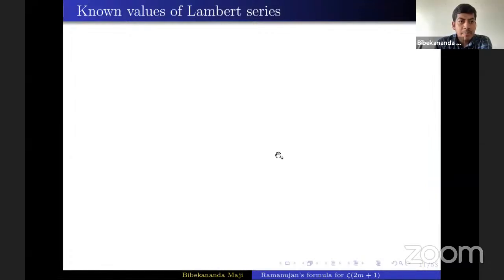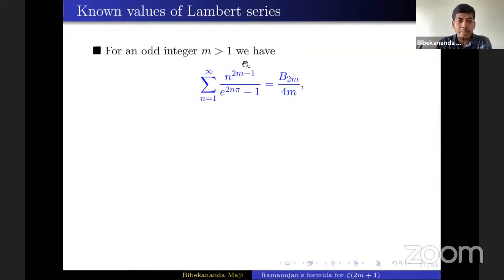Now let's see some known values of Lambert series. From Ramanujan's formula, one can obtain this. The Lambert series is just a rational number, since B_2m is rational. Bernoulli numbers are rational. Again, from Ramanujan's identity, one can show that this Lambert series is just 1 by 24 minus 1 by 8 pi.